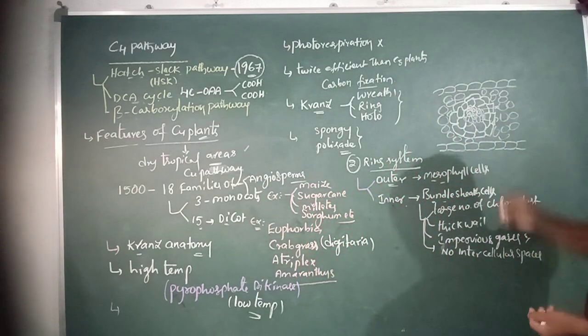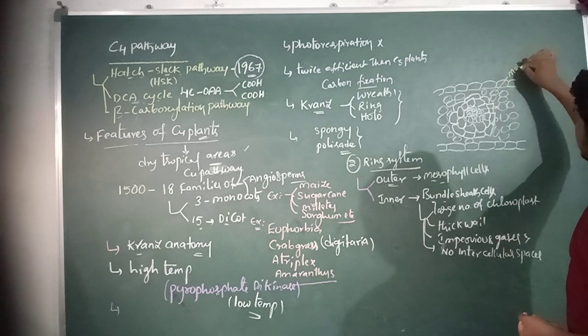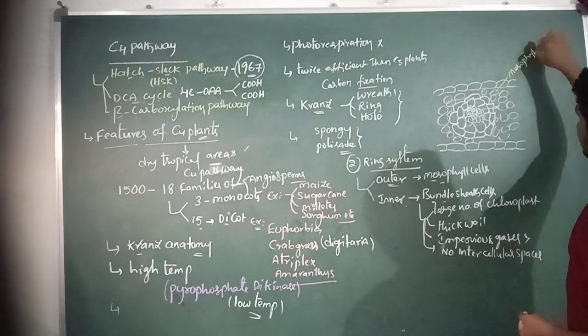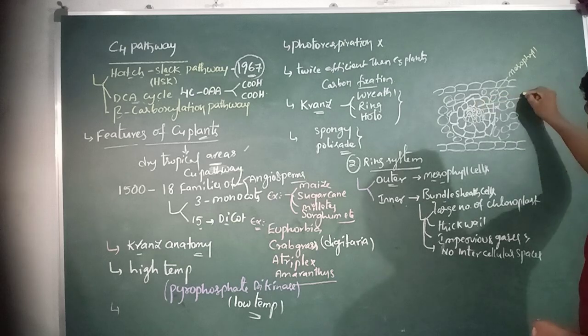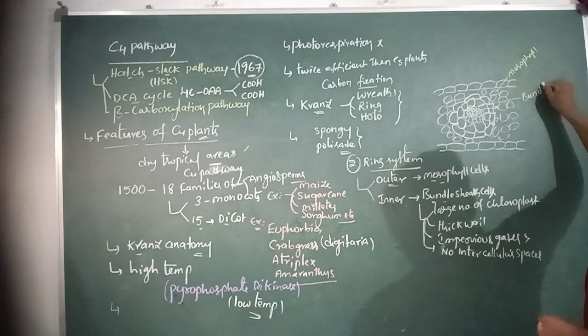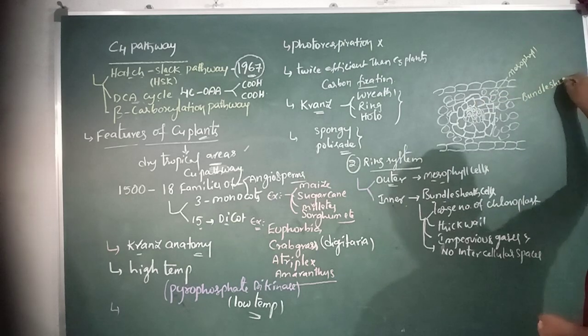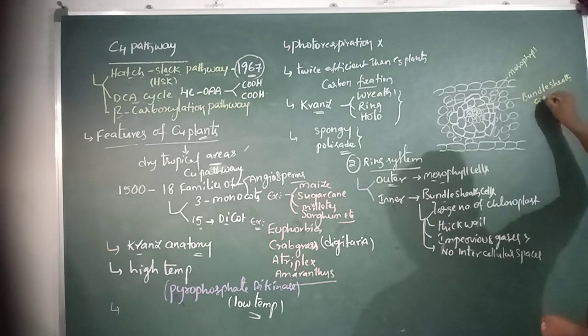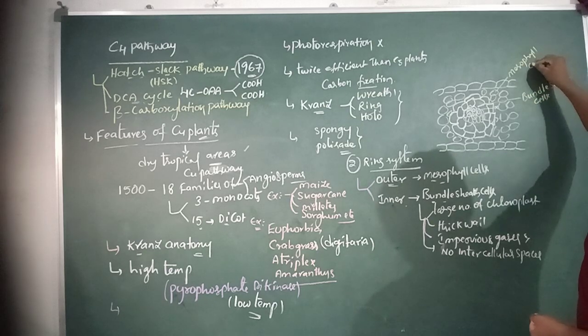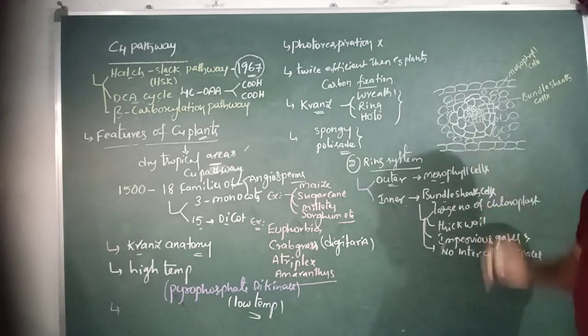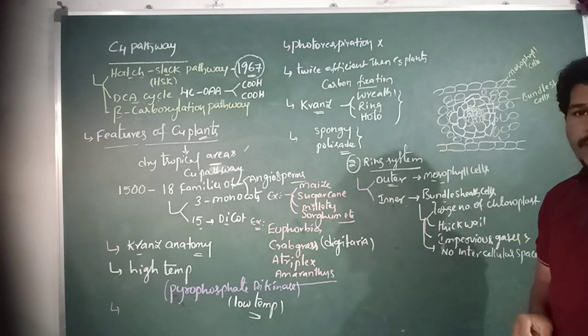These are mesophyll cells and these are bundle sheath cells. So this is about the Kranz anatomy.